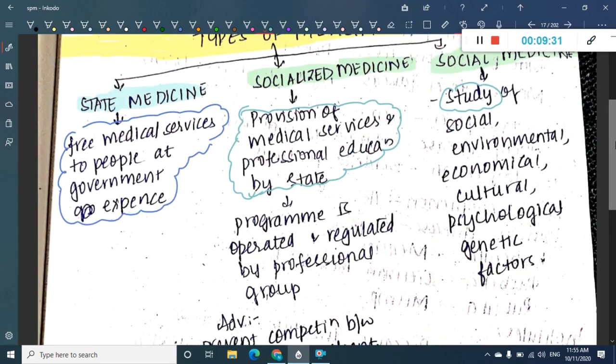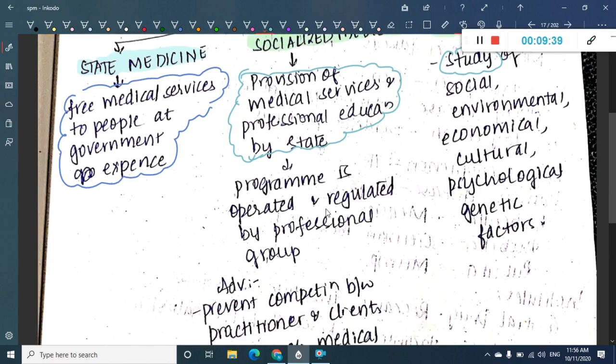Here the important thing is, in state medicine the medical services are given by government expense, whereas socialized medicine is organized and operated by professional groups.